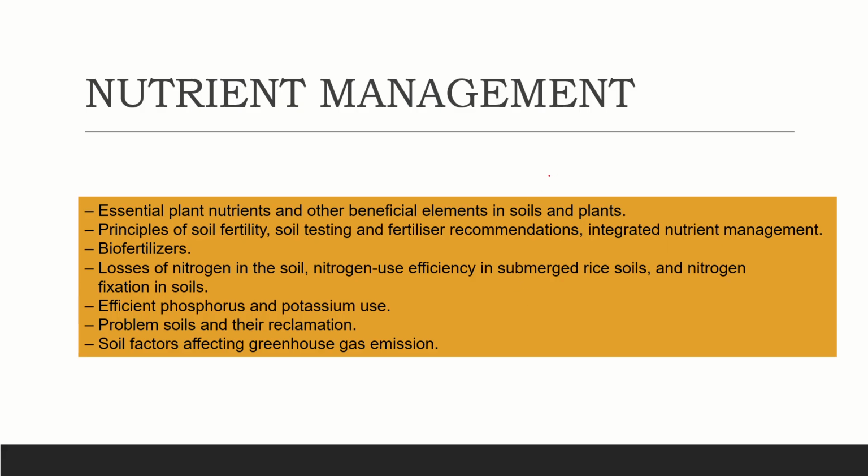And next thing is nutrient management. For growing one plant, nutrients are very essential. Just like humans need food to grow and to stay healthy, plants also need minerals. We take from food, but the plant has to prepare its own food, and the mineral constituents that are there in the soil, the roots absorb from the soil. Only if the conditions are good, like proper aeration, proper temperature, and proper moisture, will the roots take up the nutrients.